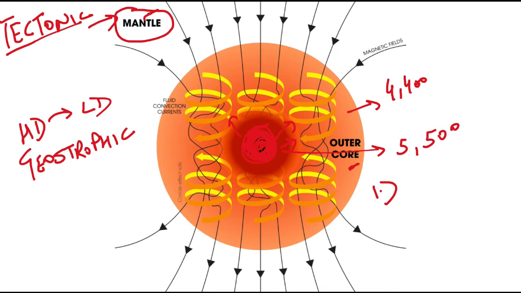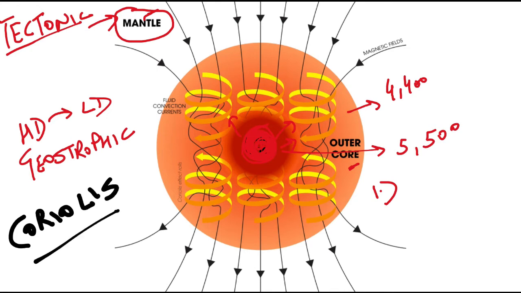Now coming to your question number 2: why are these currents in such a beautiful shape, and why are they not taking any other particular shape? So, the answer to this query is nothing but the Coriolis force. Yes, my dear friend, you are absolutely correct. It is the Coriolis force that is giving them a beautiful and definite direction.